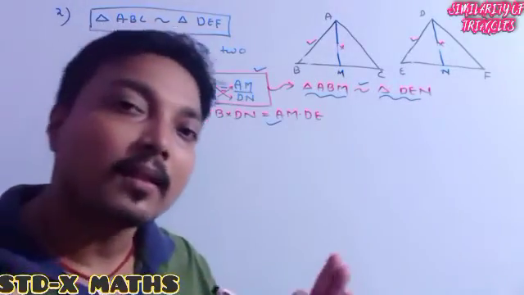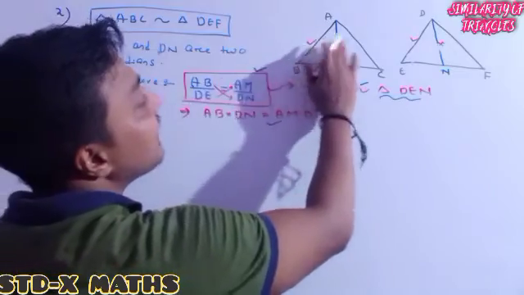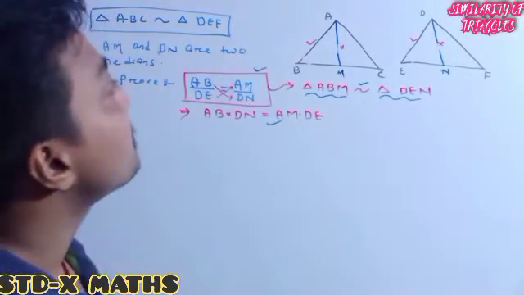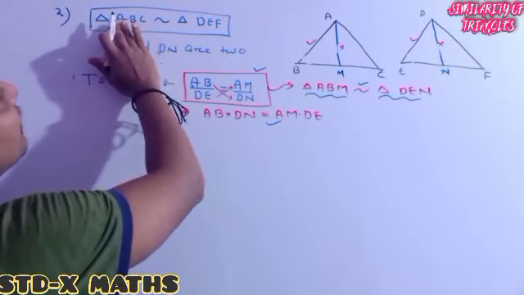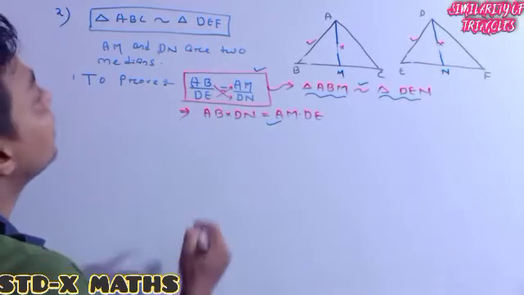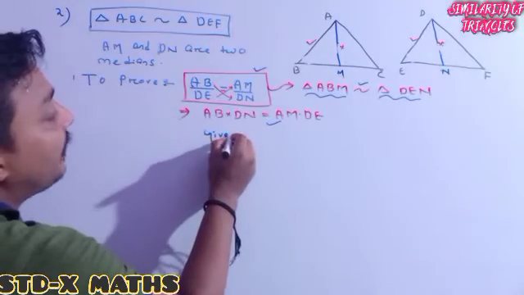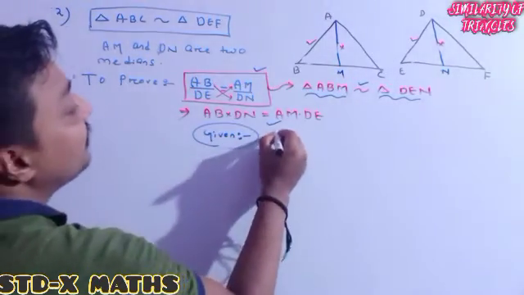Got it perfectly? So our first priority is that this triangle should be similar to this triangle. Before that, I want to separate out the given information.